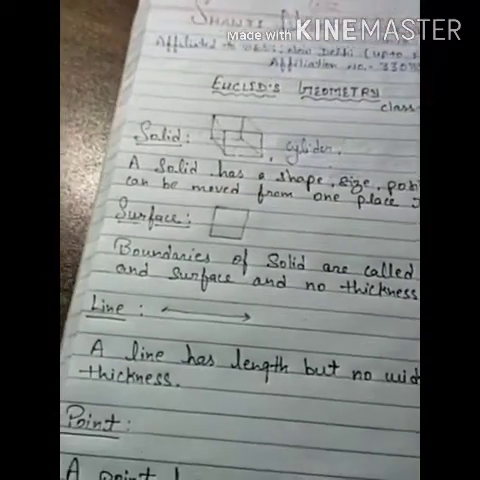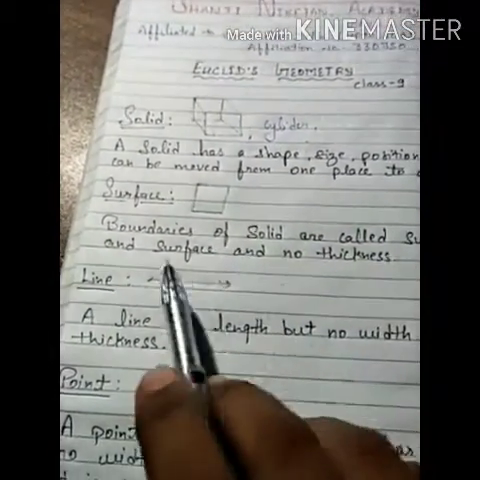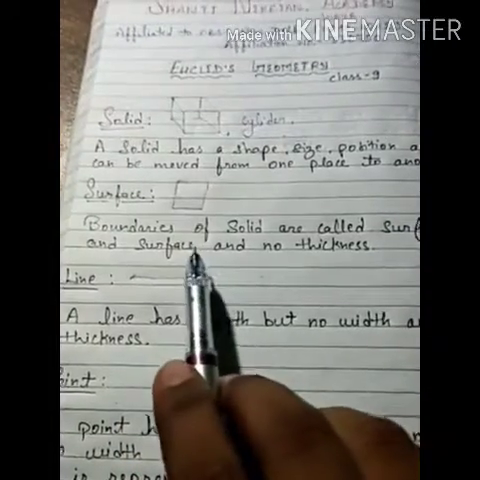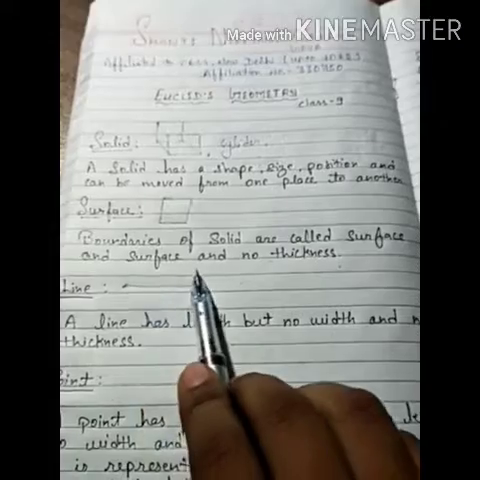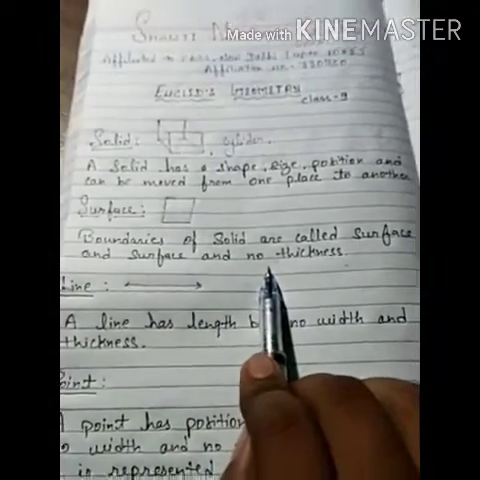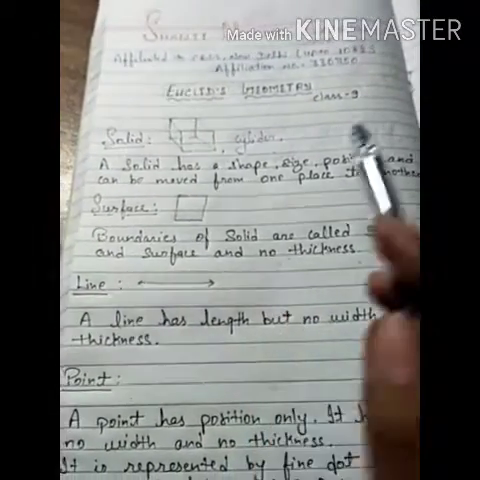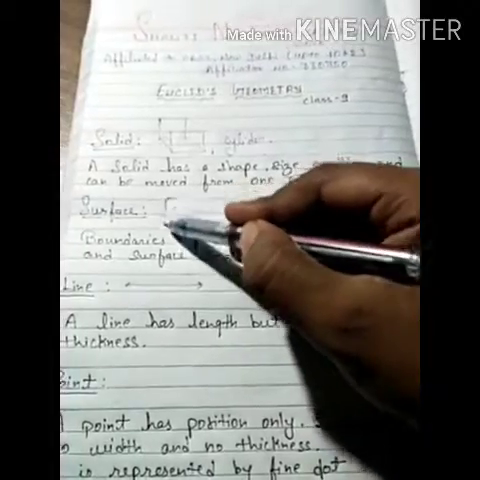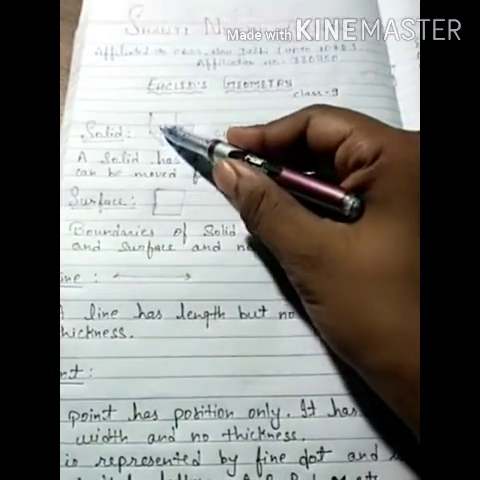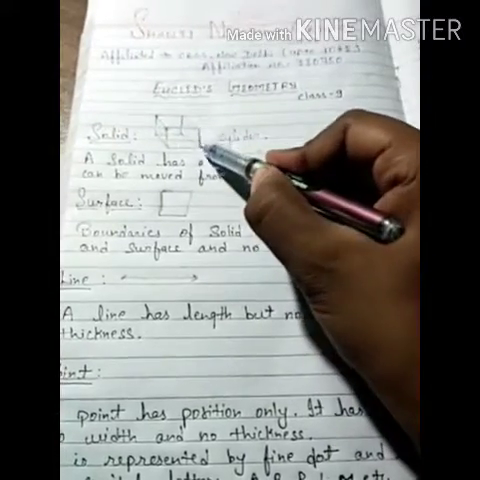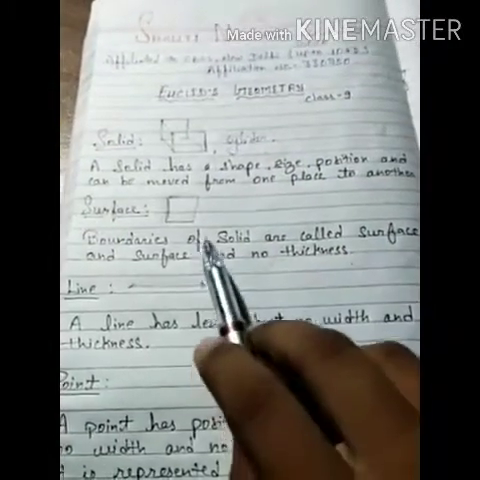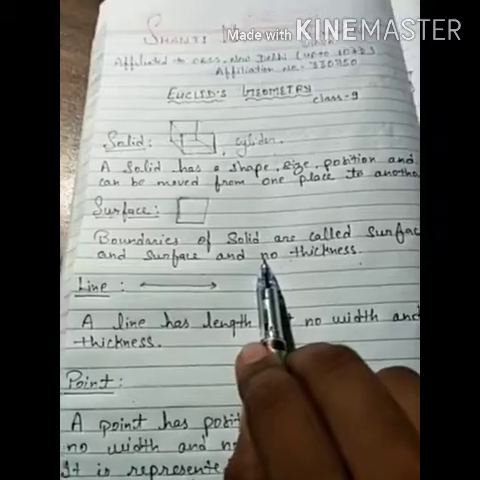The next thing is surface. The boundaries of a solid are called surfaces, and a surface has no thickness. It has no thickness. For example, this is a surface which is part of a solid. This is a solid. You can take out the part from it; the surface is called the boundary of a solid.